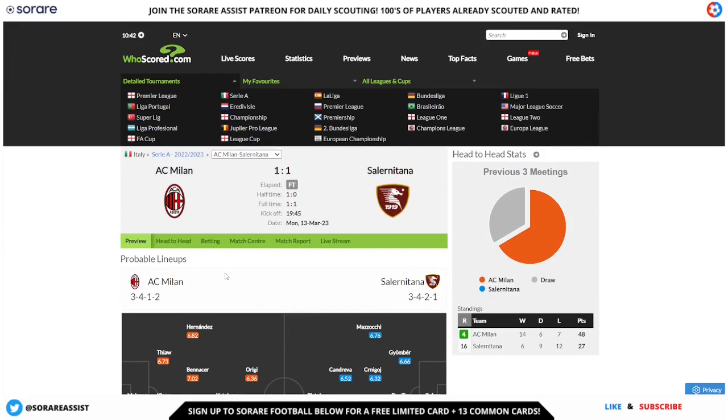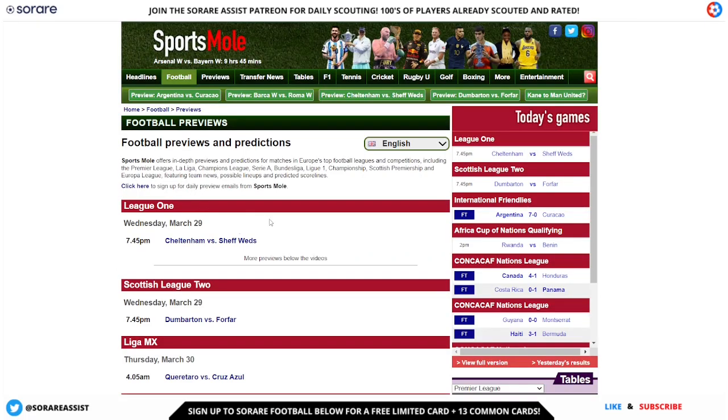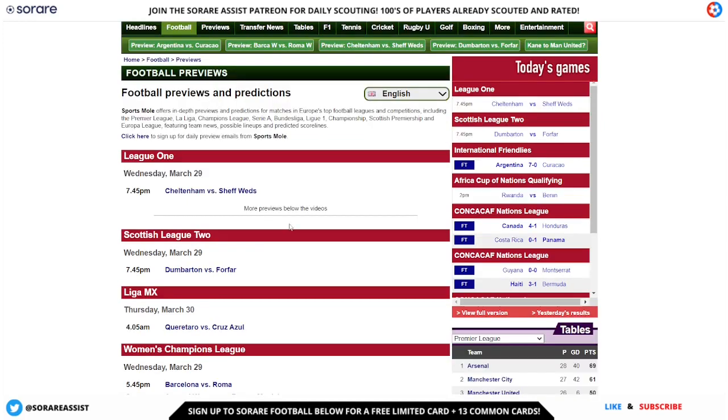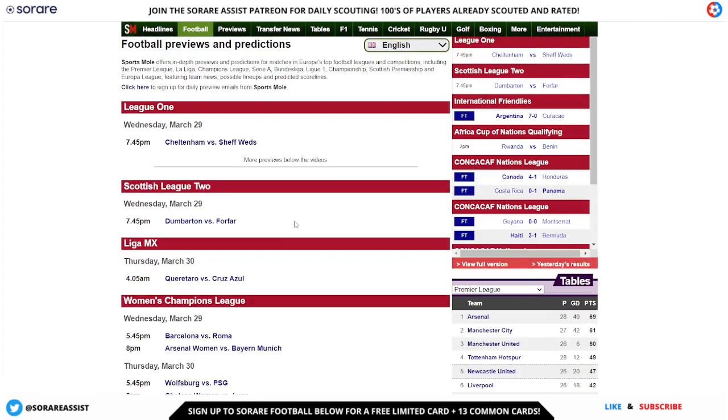So it's another very important lineup prediction tool to have in your arsenal. Next up, another one is sportsmole.co.uk. This is another good predictions lineup, and it covers most of the leagues as well.